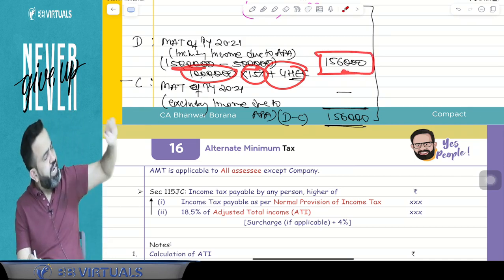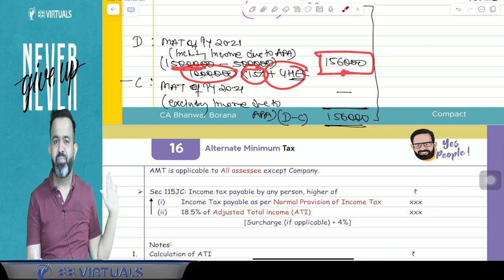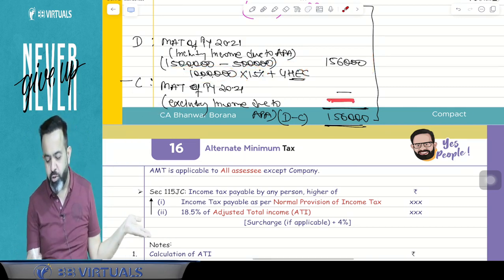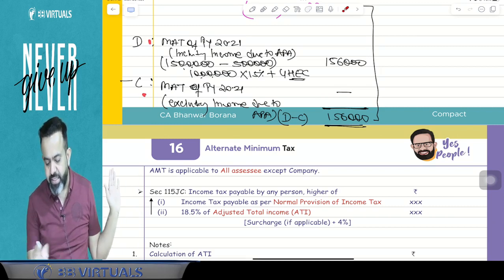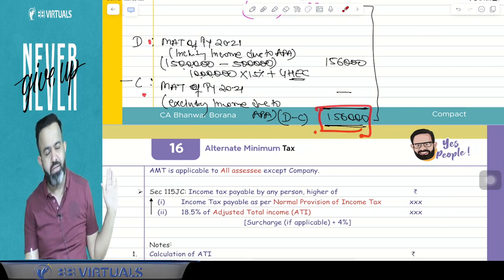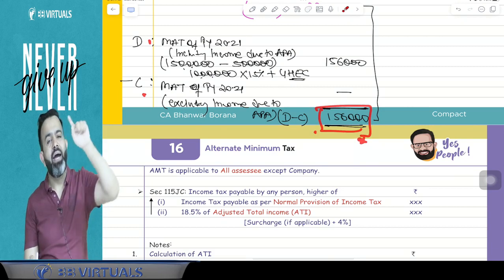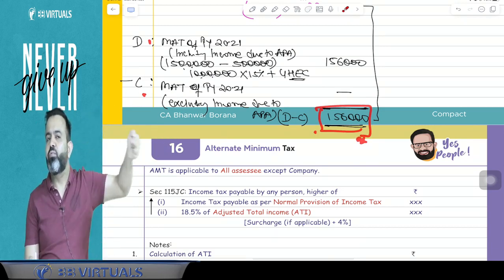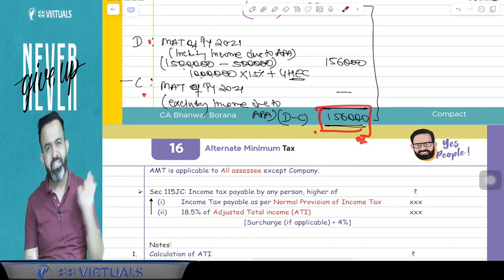And second is the MAT of that year excluding past year income. Excluding past year income means that in that year there was a book loss, so there was no MAT at all. So here D minus C is 1 lakh 56,000. So I can say that this much MAT you have not paid in that particular year because that income was not taxable in that year. It is taxable in the current year.